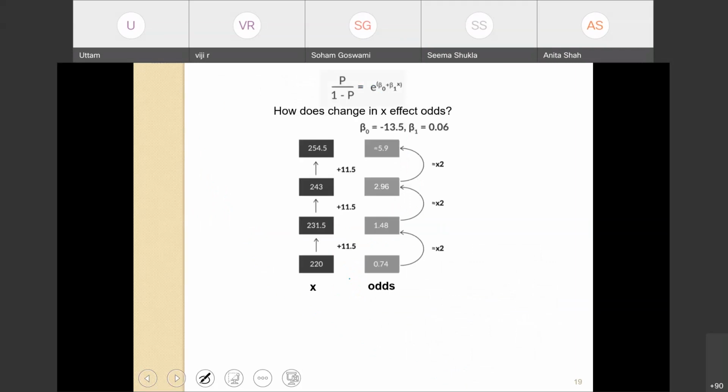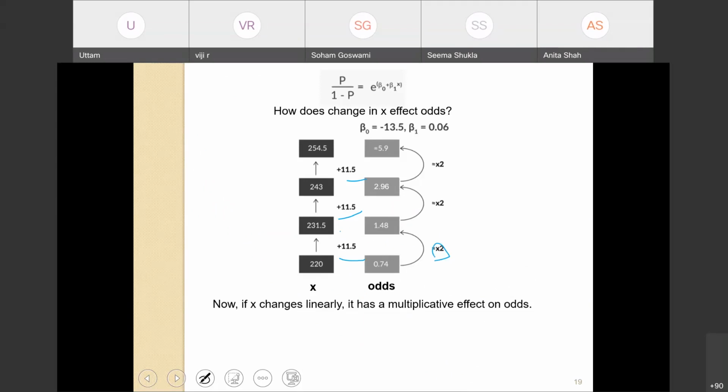So how does a change in blood sugar level affect odds? Let's see this. If I increase the blood sugar level by a constant of 11.5 every time, 20 to 31.5, 31.5 to 43, and so on, the odds increase by a factor of 2, from 0.74 to 1.8, 1.8 to 2.96, and so on.